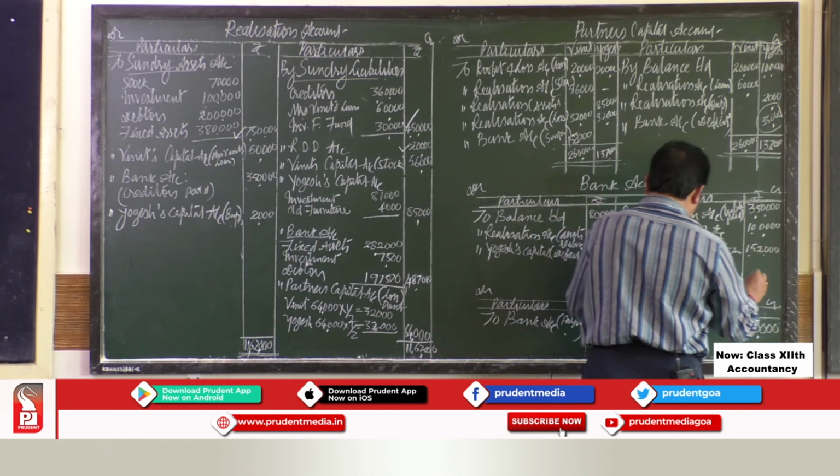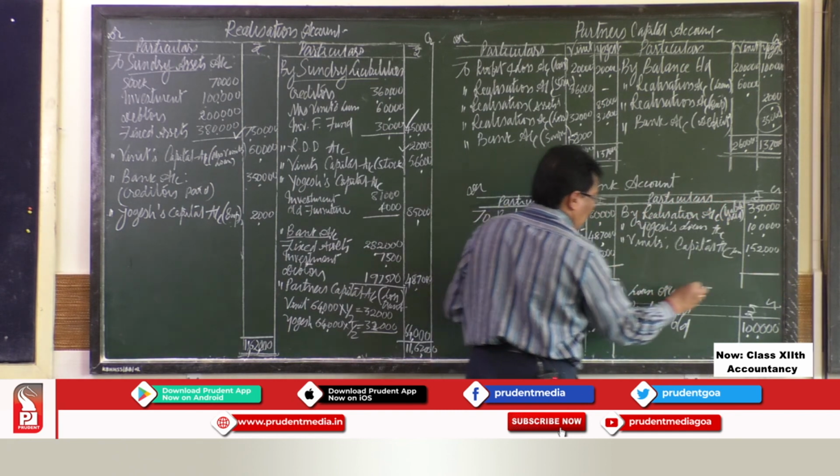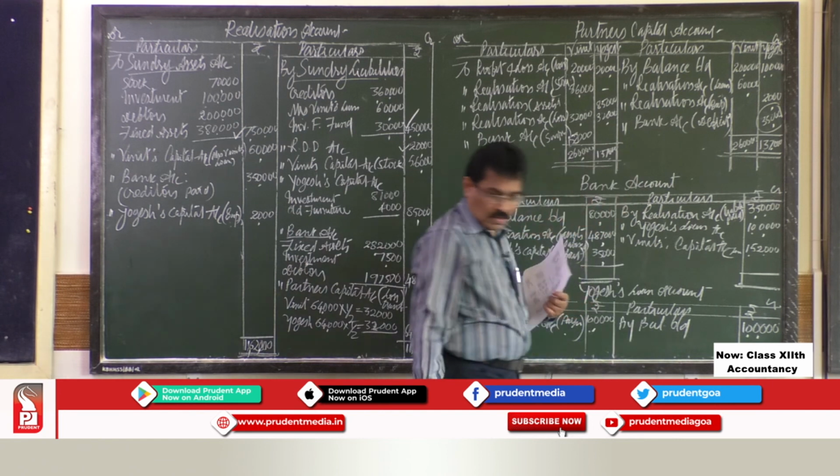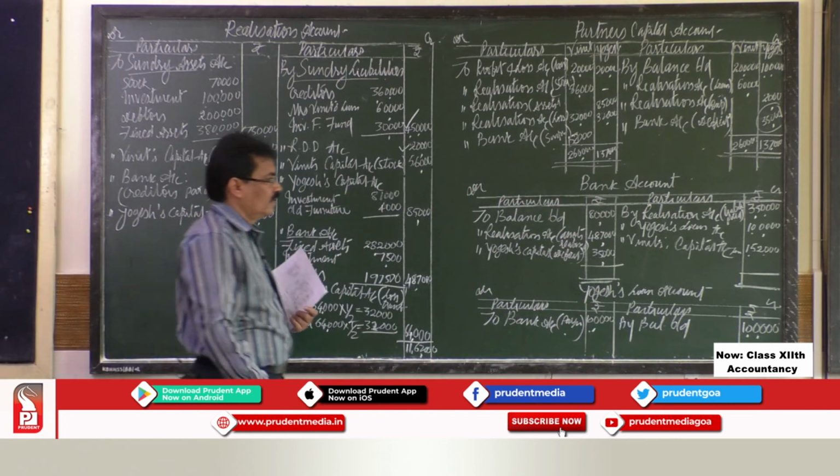So everything is taken over. All items are taken into account. Now you have to see the bank account balance.